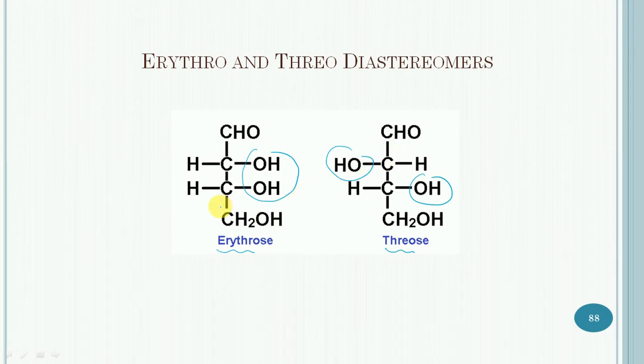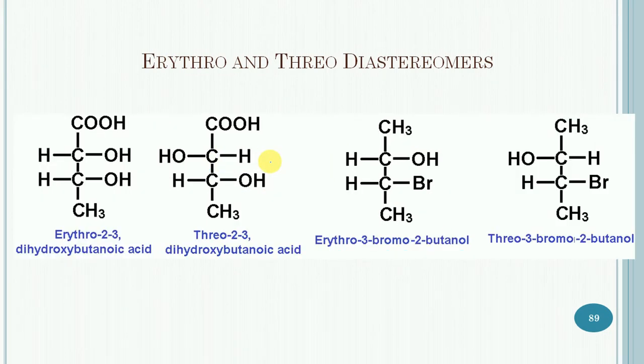So it is very much clear from these two structures. It is the example of aldotetroses and it will have two adjacent stereocenters at carbon number 2 and carbon number 3. Let us consider more examples.